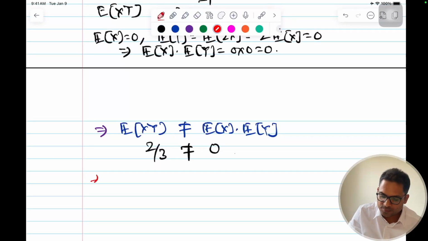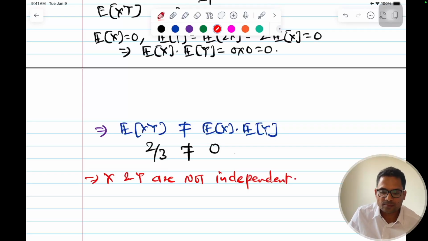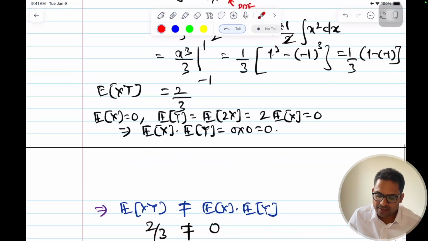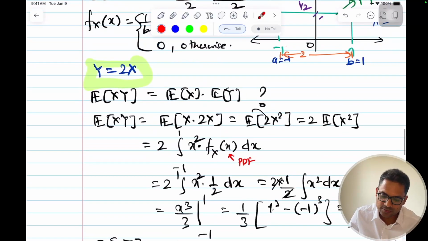Hence, x and y are not independent. We can see it clearly from here. Y is equal to 2x. There is a clear relation. Y is 2 times of x. So this is related. These are not independent. If x changes, y will change. So there is a clear relation here.